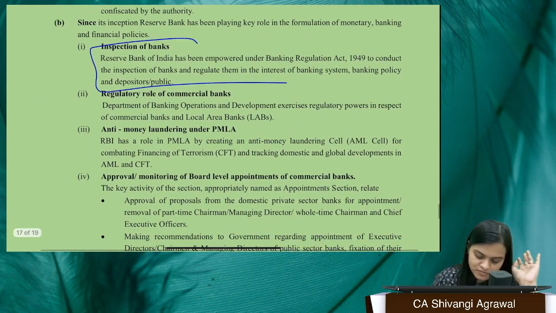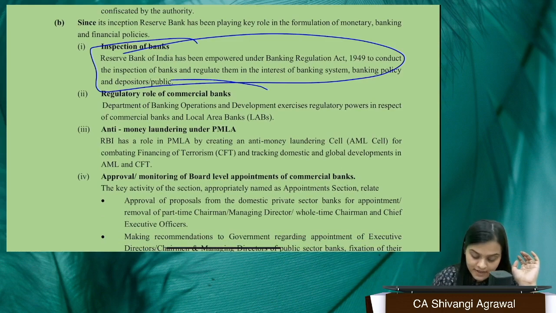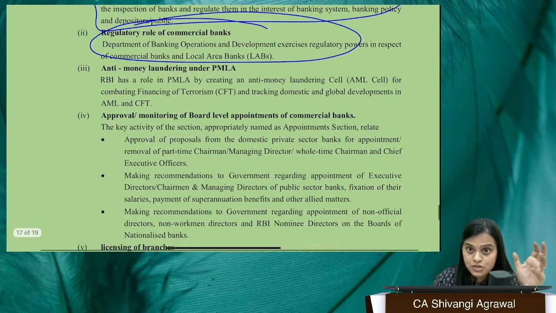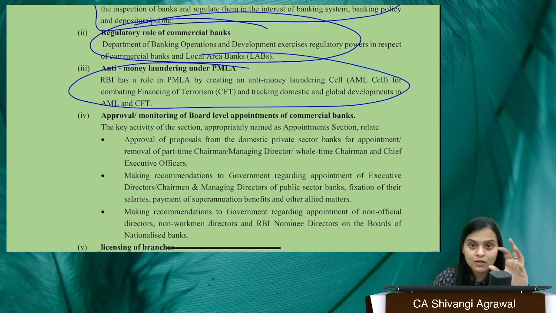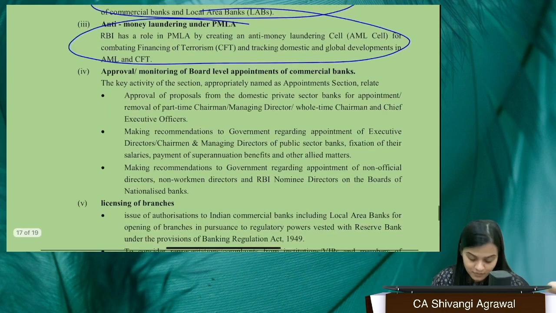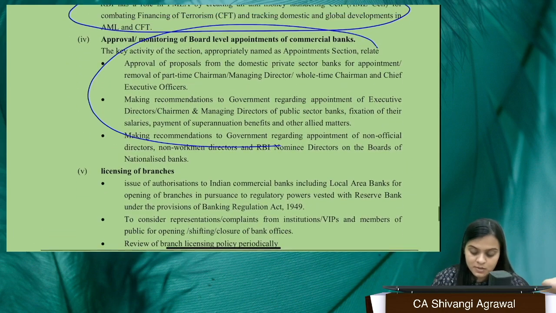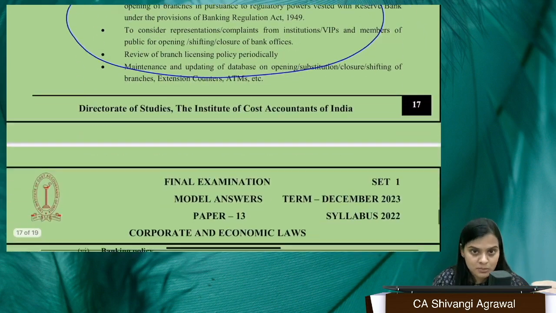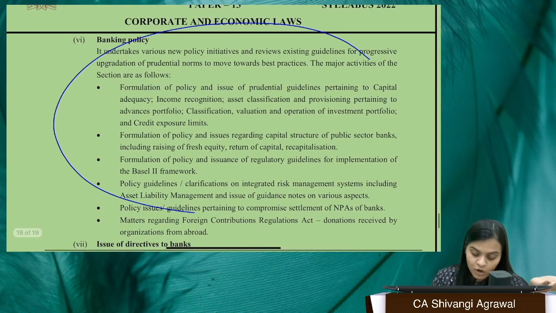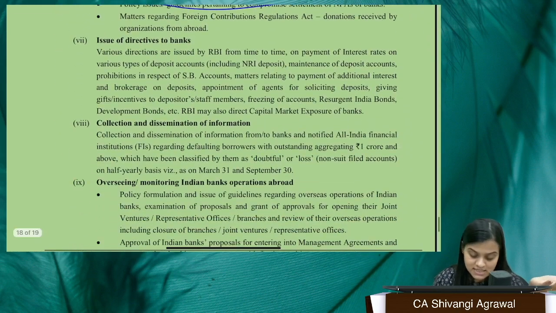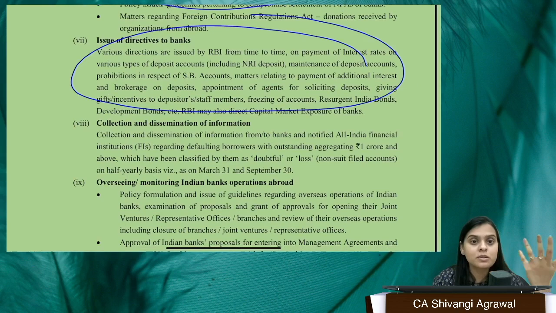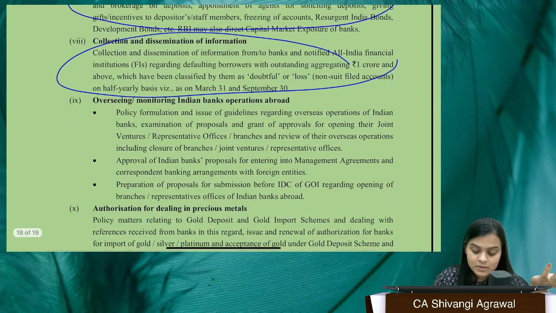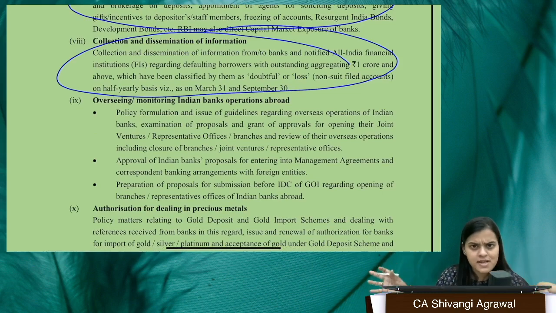See, inspection of banks. They regulate the commercial banks. They also take care of the AML cell and all under PMLA. They monitor the board level appointments in commercial banks. They grant licenses to the commercial banks. They formulate a lot of banking policies, they issue many directives to the banks, and they collect and disseminate information with respect to assets, doubtful, lost, stressed, and all that.